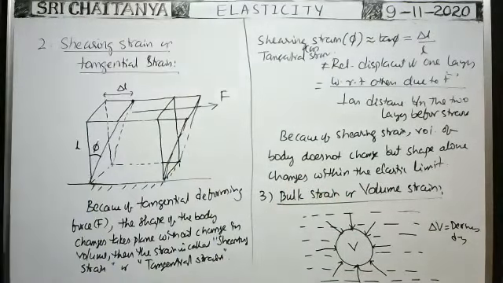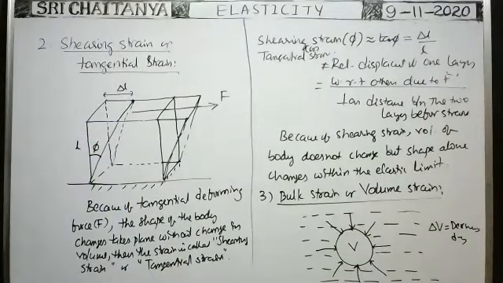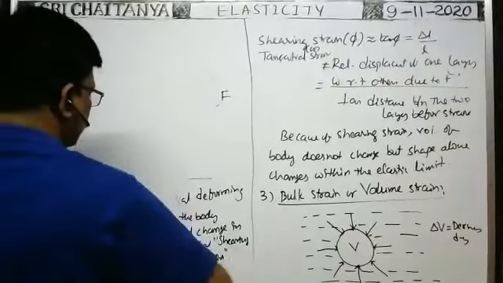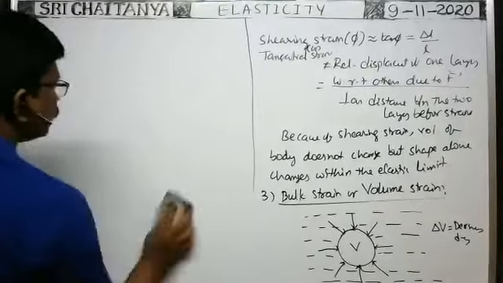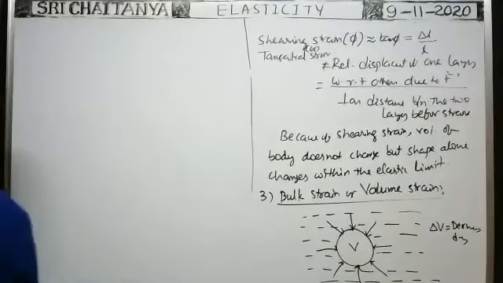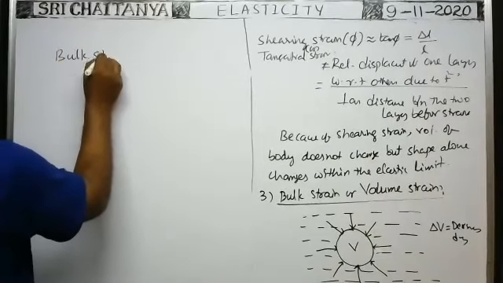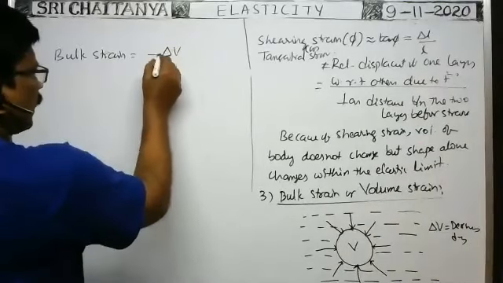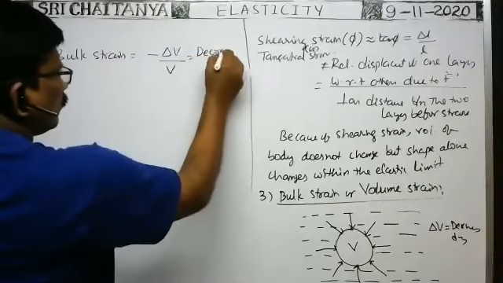So how can we measure this bulk strain or volume strain? Bulk strain or volume strain is equal to the decrease in volume, the minus sign represents decrease in volume, divided by the original volume.